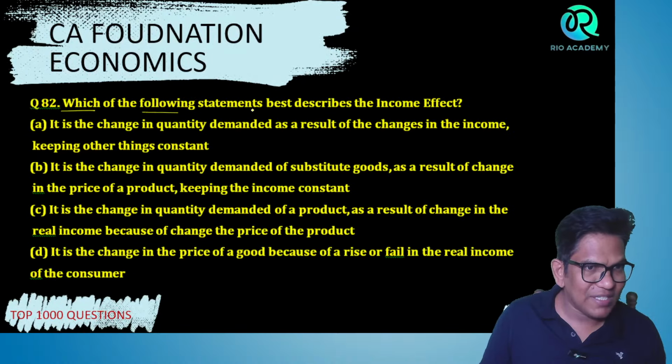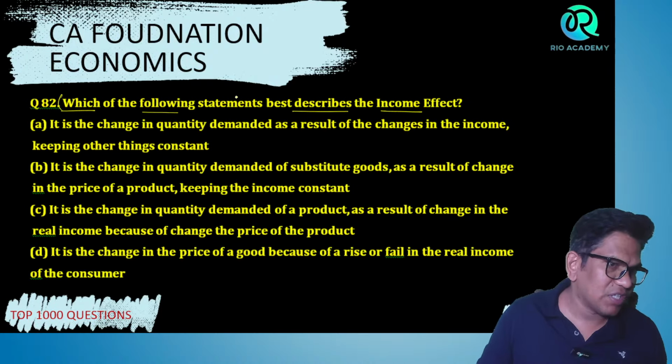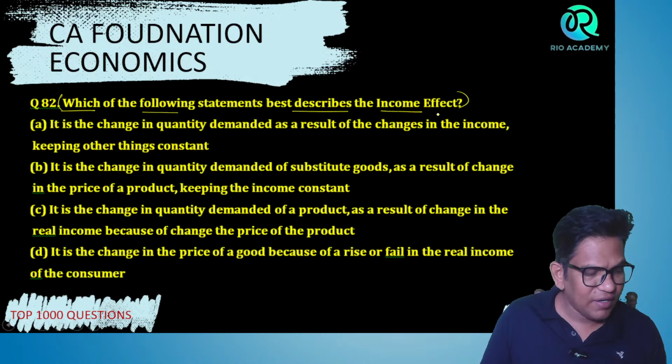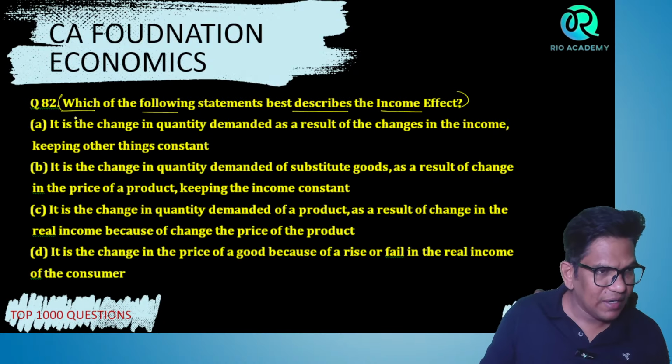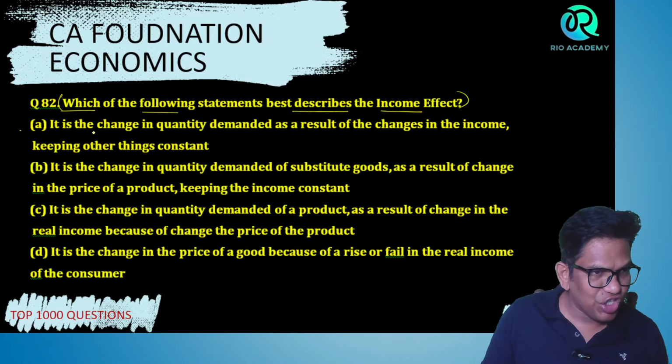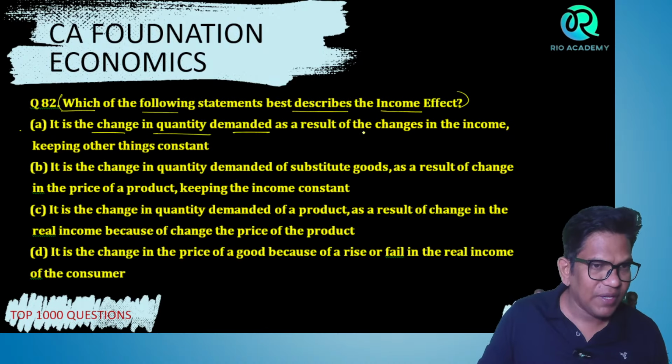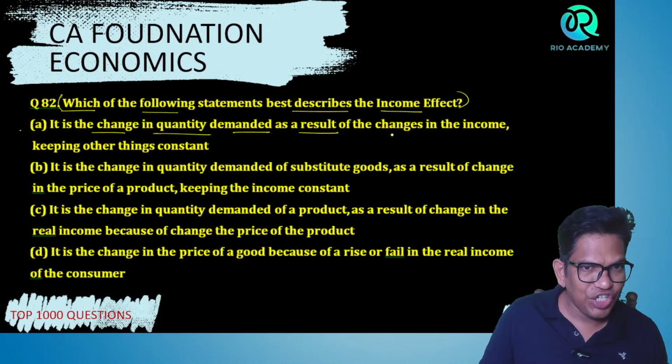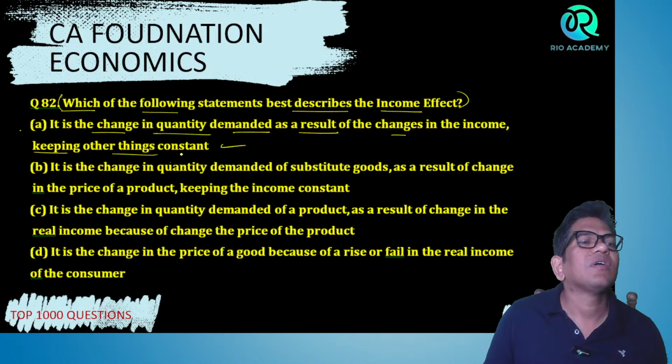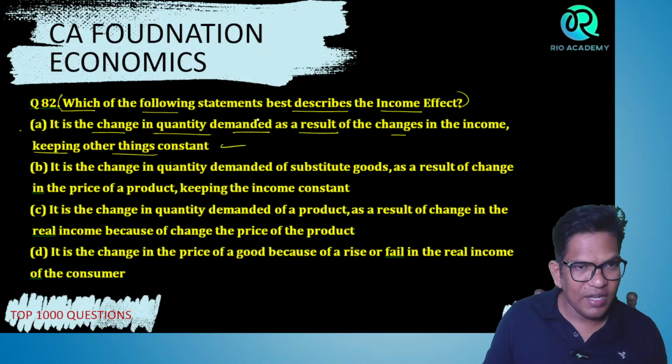Which of the following statements best describes the income effect? It is the change in the quantity demanded as a result of a change in income, keeping other things constant.